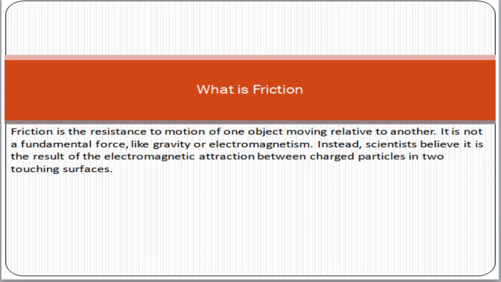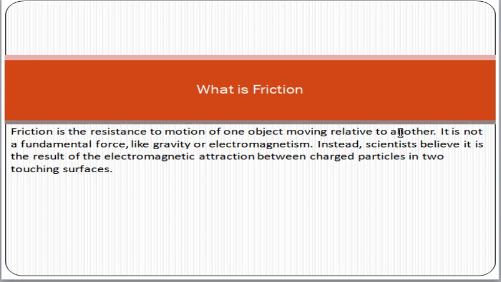So try to see the definition again: friction is the resistance to motion of one object moving relative to another. For example, if you are moving on the floor, you are one object and the floor is the second object.